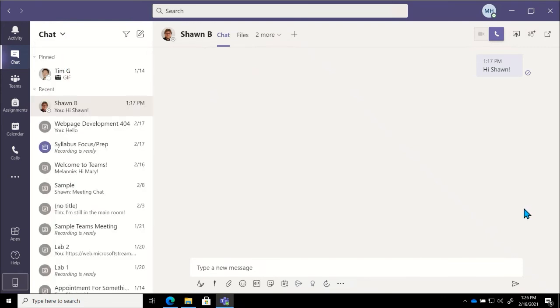And then just like we were able to with tabs in our channels, we can add other tabs in chats as well. So just like we did in our channels, we have a chat tab that's similar to our post tab. It's where our conversations are going to live. We have a files tab where any files that we've stored or shared with this person, that's where those will live or show up. And we can add other tabs as well.